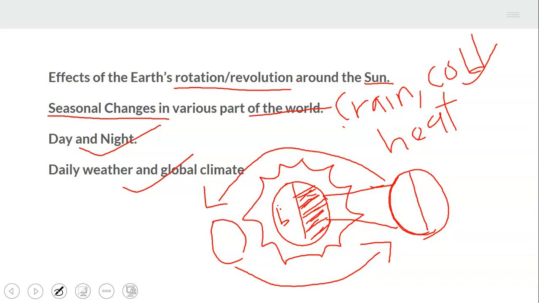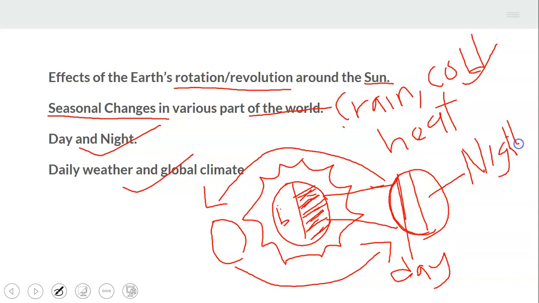But this earth, because it's rotating, the guys that are facing this side will experience day. And these people here will experience night, because this side is not facing the sun. But when it rotates, the other side here will face the sun and you have day.